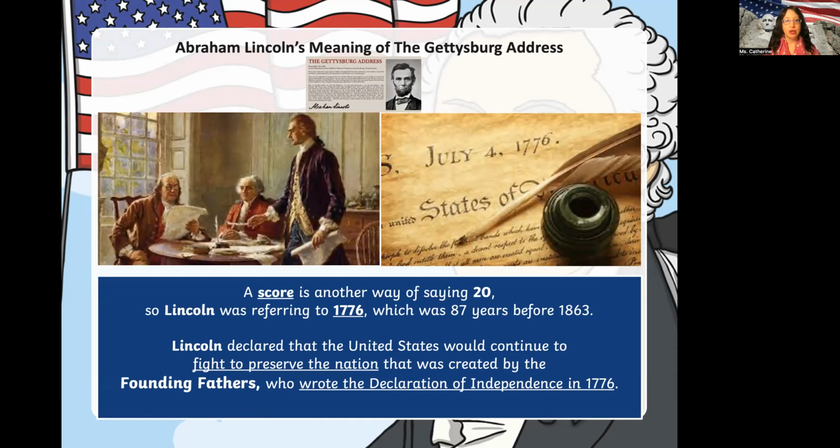Okay, so here are our founding fathers who wrote the Declaration of Independence. Who do you see here? I know one of them, I'll give you the hint. He flew a kite and he invented the lightning rod with it. Okay, he proved electricity even further. All right, who are the other ones? Put it down in the comments.